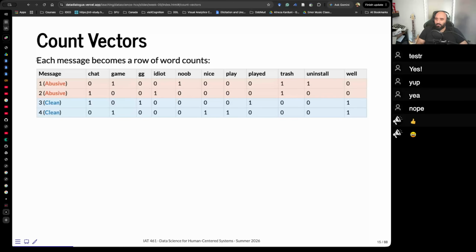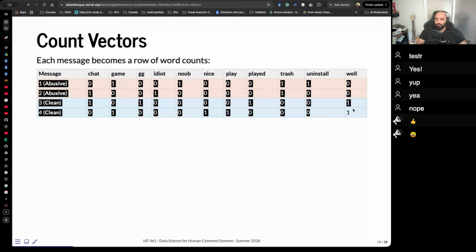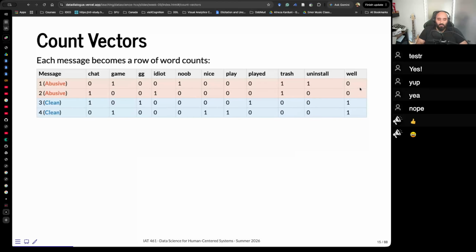Okay? So the first thing that we do, we create this ordered list. Okay? And we just put the number of times that word is present in this document. It has 1 chat, it has 1 idiot, it has 1 trash, this one has 1 install, right? Okay, so we just count the numbers and put them in these rows.